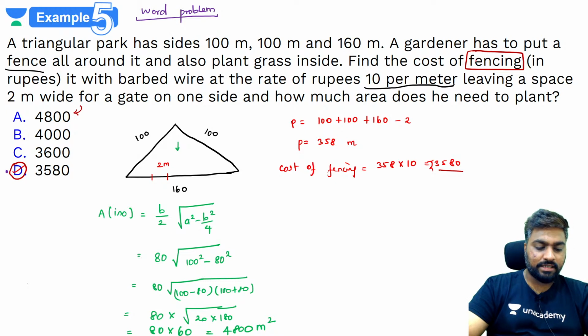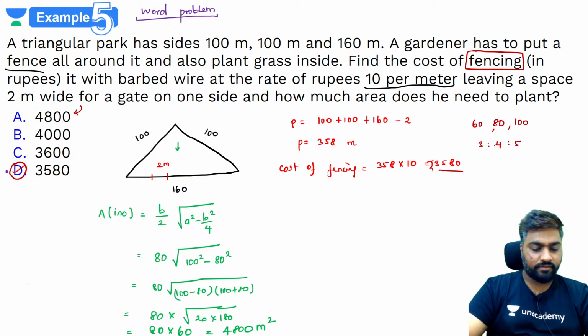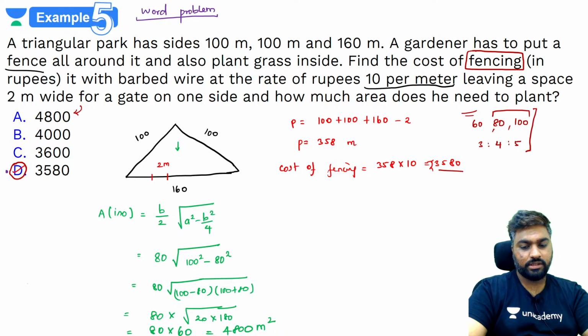100, 80 and 60 are Pythagorean triplets. So what will you have? You will have 100, 80 and 60. That's 3:4:5. Yes, so 100 square minus 80 square will be 60 square. Pythagorean triple. Okay, so you can directly also go for it.